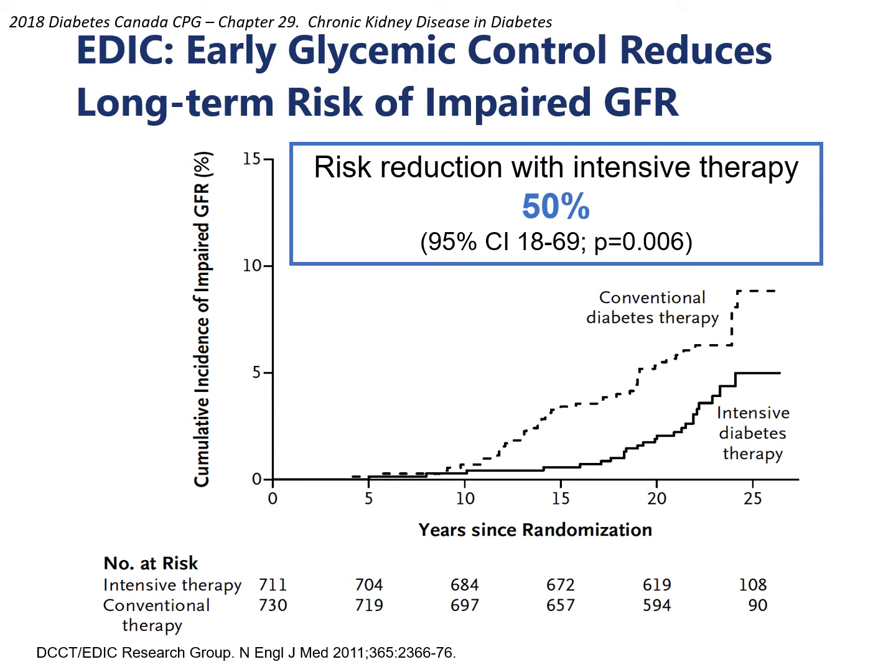Continued observations in the EDIC analysis is now extended to 25 years of published data looking from a renal outcome perspective. And there was a 50% reduction in the risk of impaired eGFR amongst those who were initially intensively treated. So now, not only is there evidence that better glycemic control will decrease the risk of developing microalbuminuria, there is also evidence to say that it decreases progression to macroalbuminuria, and then as well a reduction in the risk of developing impaired eGFR.